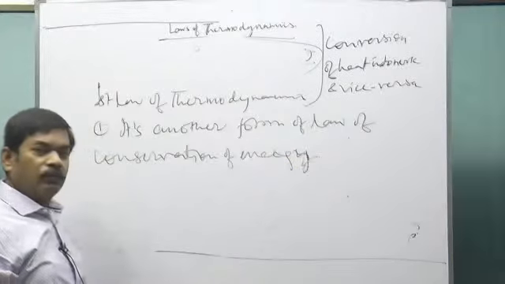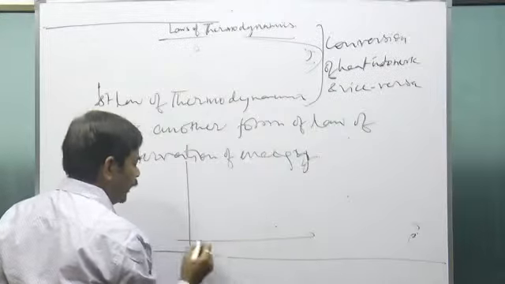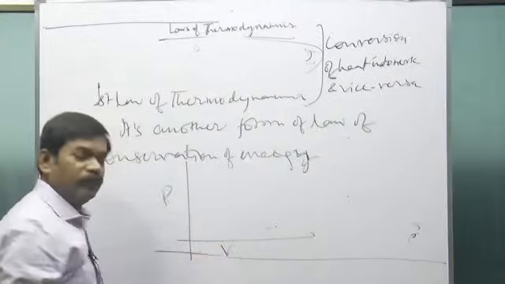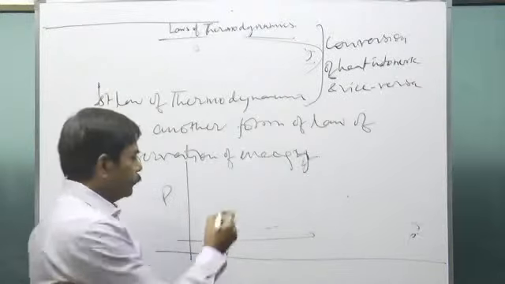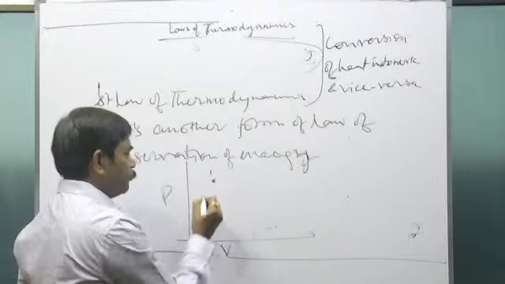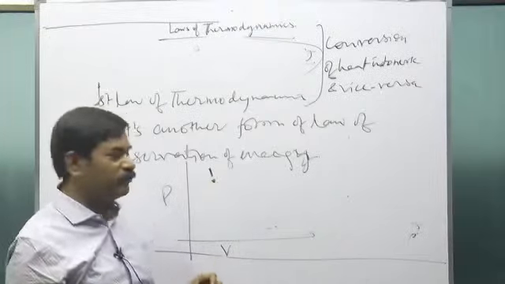Now see how we generated the law. It was like this. This is a PV diagram, pressure P, volume V. We have a gaseous system in state 1. How is a state defined in thermodynamics?